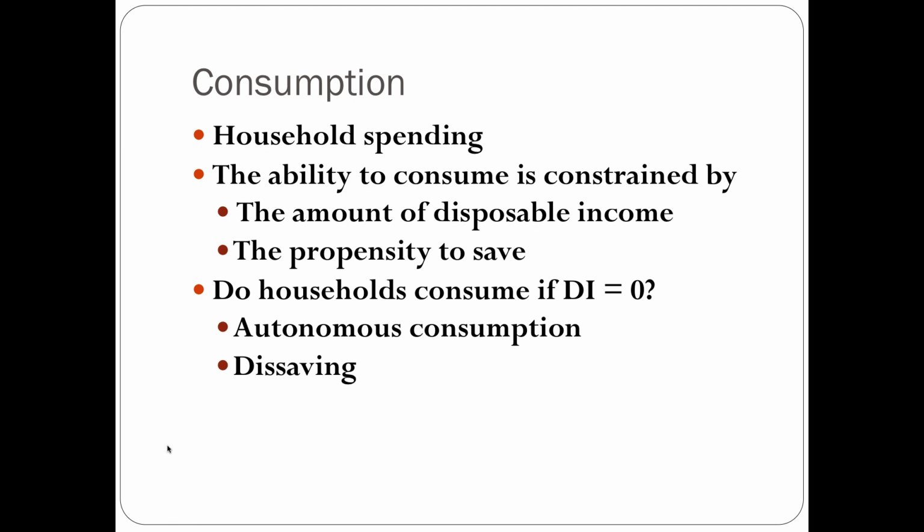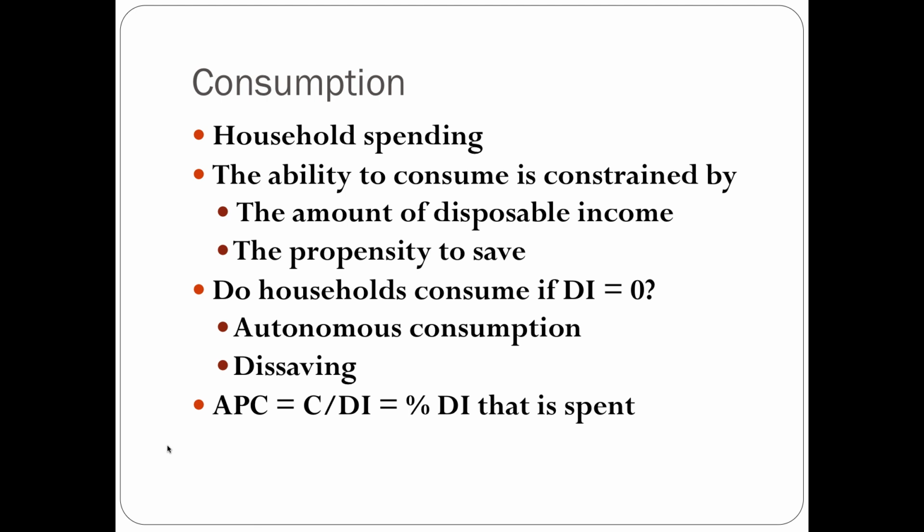All right, so the first equation I want to look at here is something called the average propensity to consume. So that is the amount of consumption over the amount of disposable income. So it's the percentage of disposable income that is spent. So let's say you have disposable income of $100 and you are consuming $70 of it.